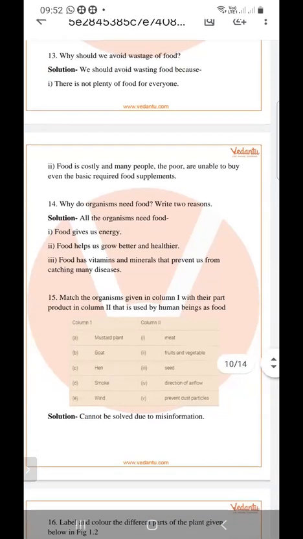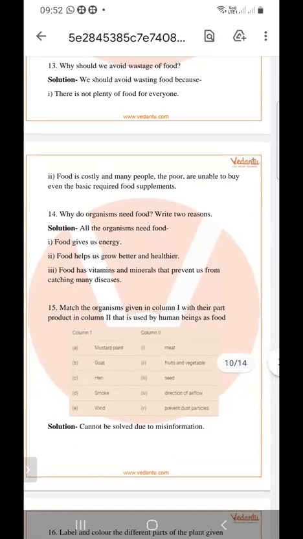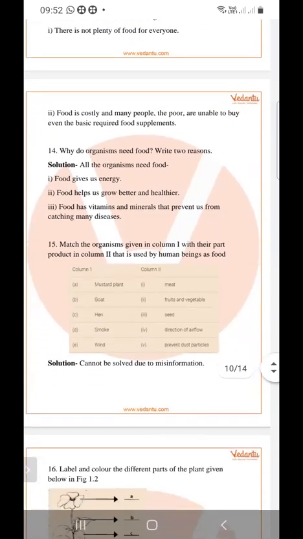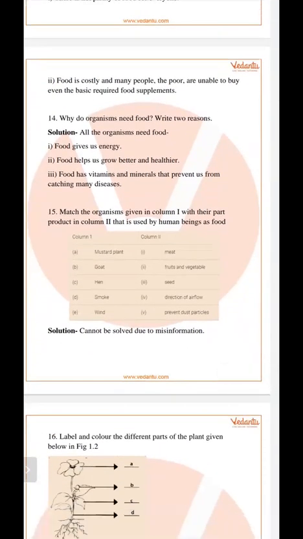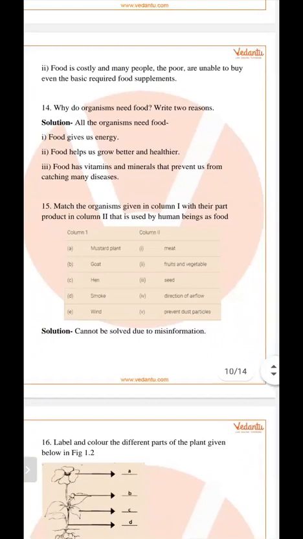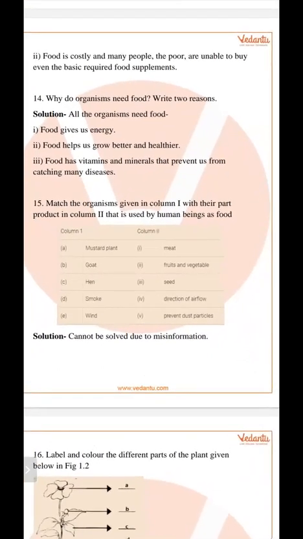This is question number 15. Match the organisms given in column 1 with column 2, that are used by human beings as food. So this is the table. You have to find which organism matches with the second column. So this is the mustard.